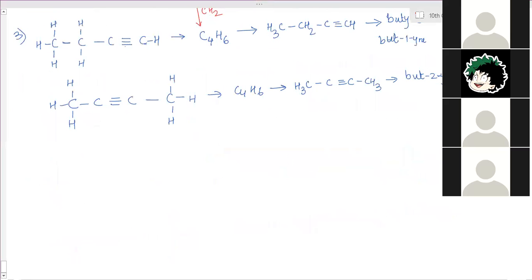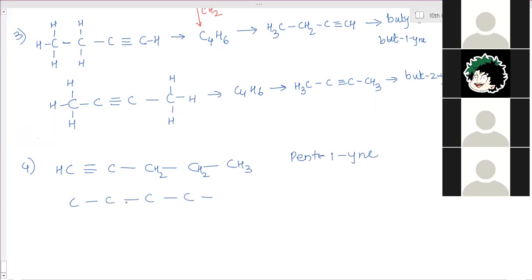I'll only draw the condensed formula. Condensed formula, 5 carbon atoms. 1 in time, so it is 1. Then here 3 done, 1 left out. 4 already done, 2, 2, and 3. This is pentine 1. Next one is second one. 1, 2, 3. Second. H3, done. H2, H3.